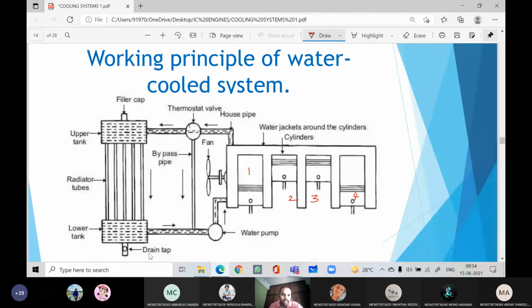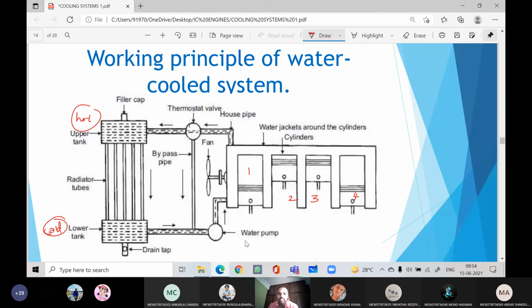This is the drain tap to change the coolant. If you want to change the coolant, you need to open this drain tap. Because it is the lower portion of the radiator, all the foreign particles, any dust particles present inside the coolant will settle at the bottom, and the moment you open the drain tap, everything will be removed. The lower tank consists of cold coolant and the upper tank consists of hot coolant, because it is coming from the engine. This cold coolant will go to the engine.